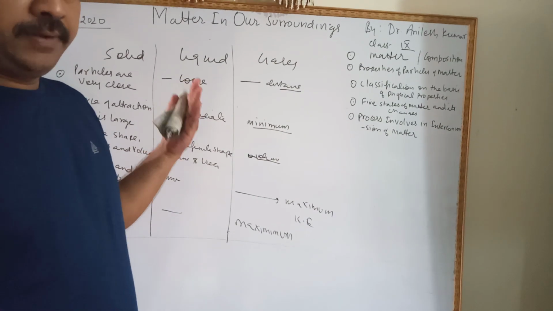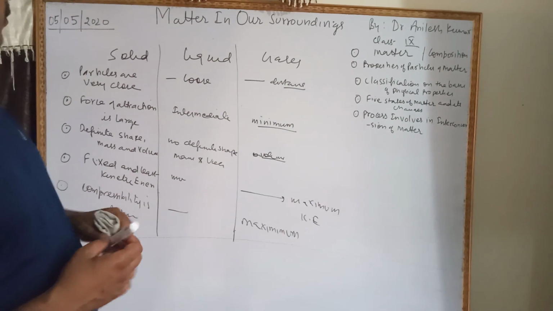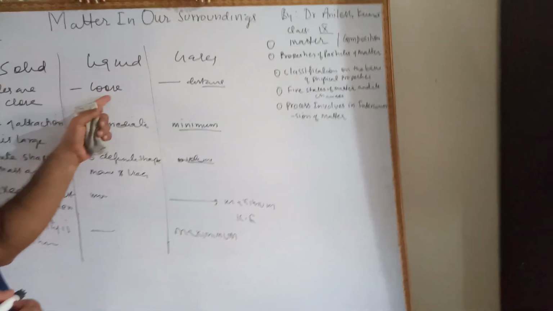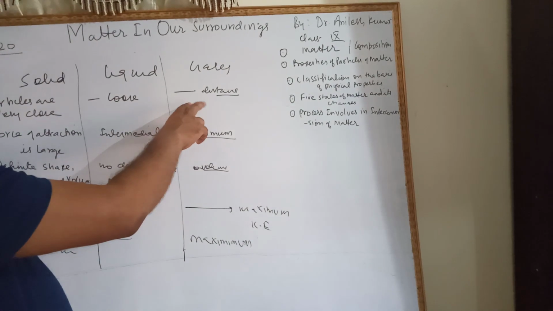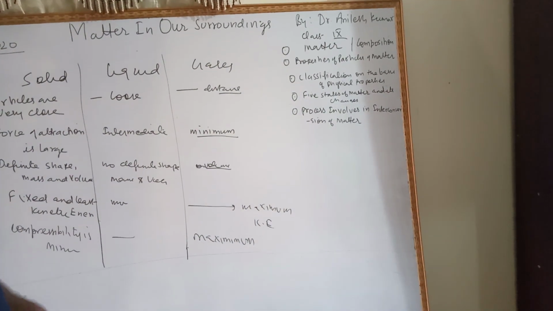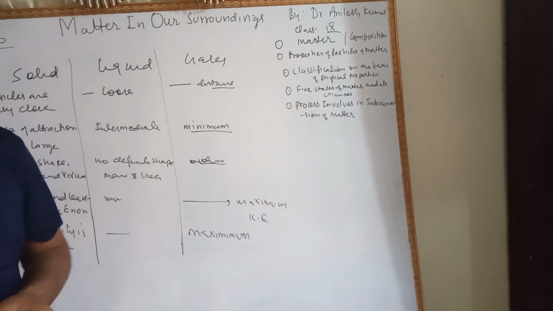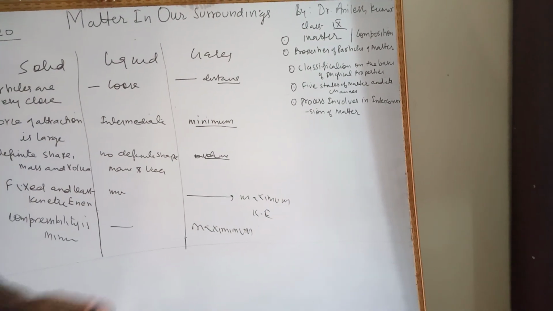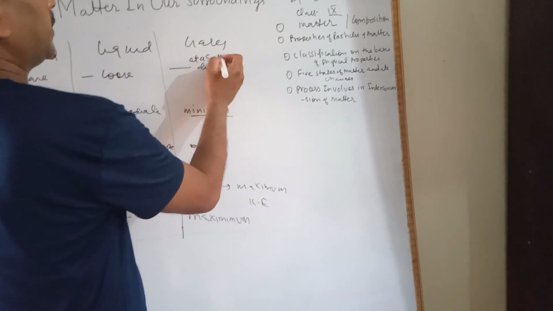Now revise once again. Point number 1, particles are very close in solid. In liquid state, loose, and in gases at a sufficient distance apart.